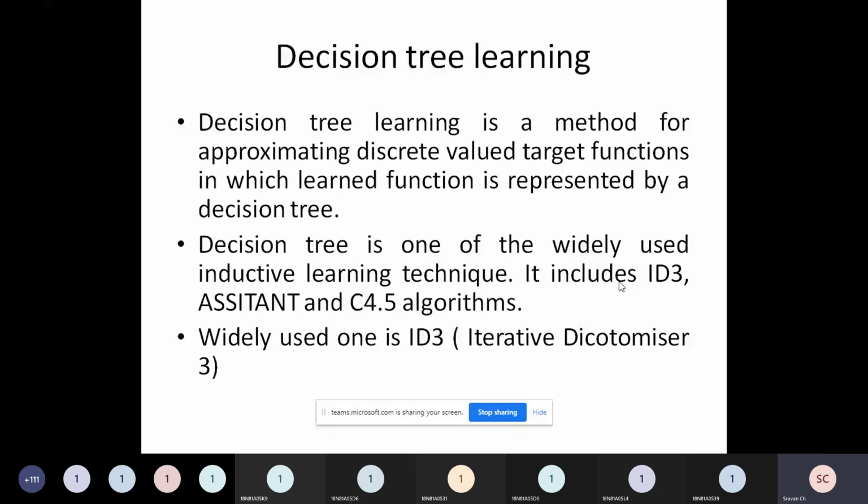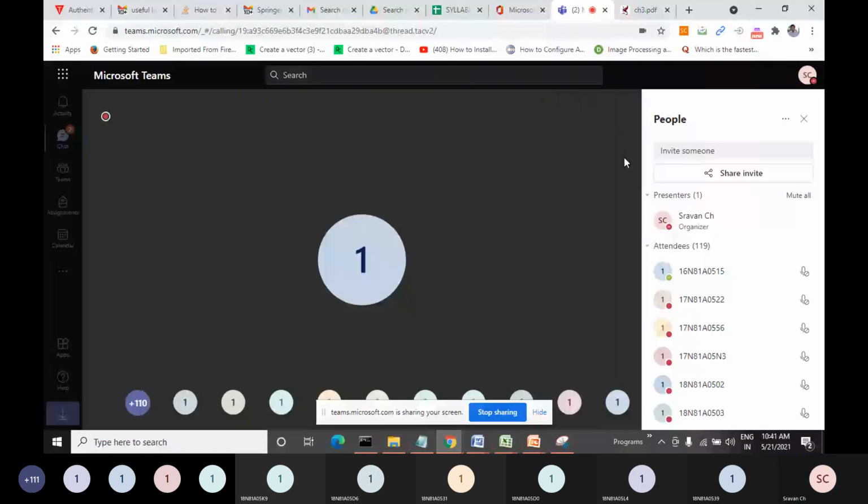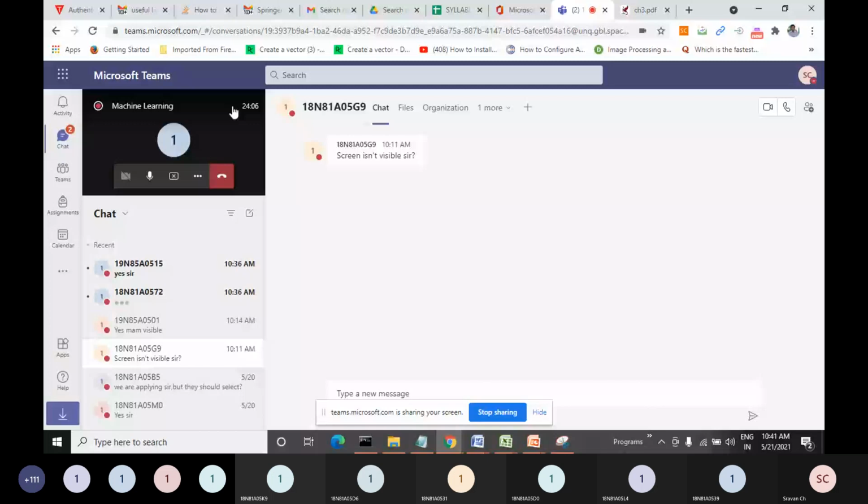So what do you mean by discrete valued target functions? What do you mean by discrete values? Can anybody answer what is a discrete value? Can anybody respond in the chat box? What do you mean by discrete values? Can anybody respond?